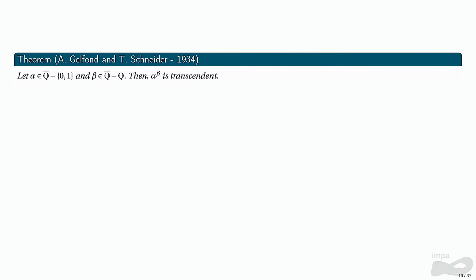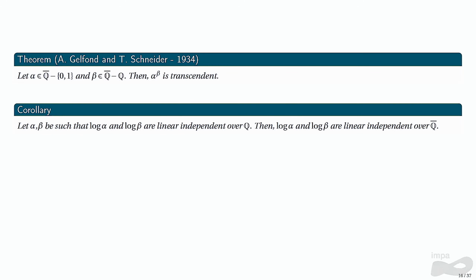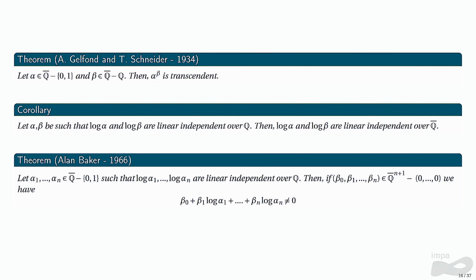We also have this corollary here, so if log alpha and log beta are linearly independent over Q, we have that they are also linearly independent over Q bar. And in 1966, Alan Baker generalized this result. He proved it for any number of logarithms, and this was a really nice result.